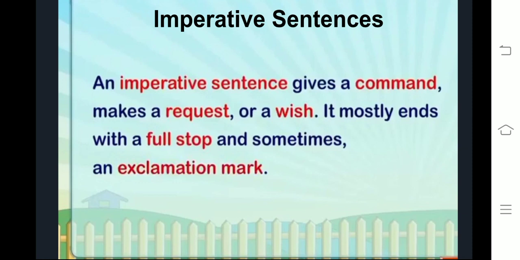Last type of sentence, that is imperative sentence. What is imperative sentence? Imperative sentence gives command, a request, a wish. It mostly ends with full stop and sometimes an exclamation mark. Command को हम कहेंगे हुक्म, order. Request means इल्तिजा. Wish means ख्वाहिश. मोस्टली ये फुल स्टॉप लगाते हैं, लेकिन इन रेयर केसेस ये देखा गया है कि एक्सक्लेमेशन लगाते हैं, लेकिन इन रेयर केसेस. ओके,